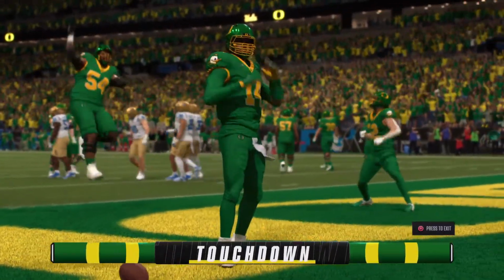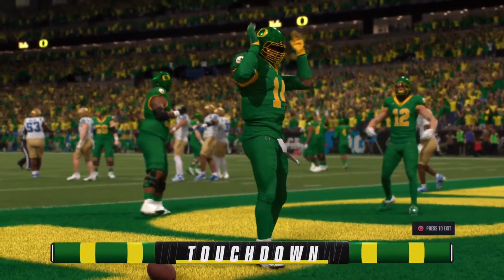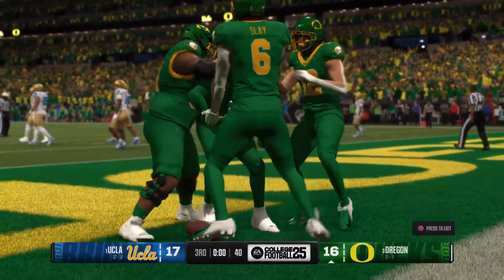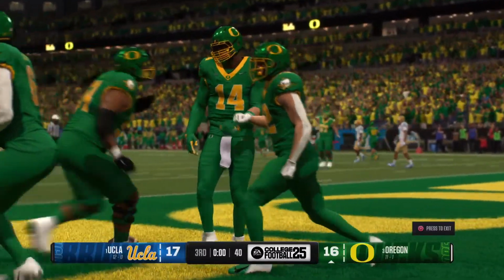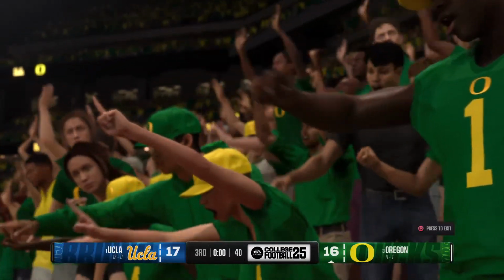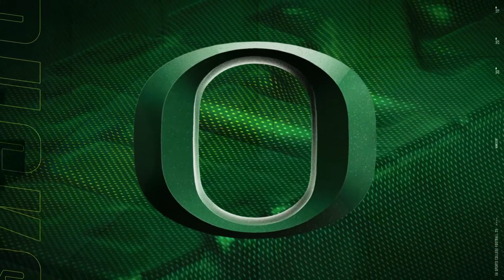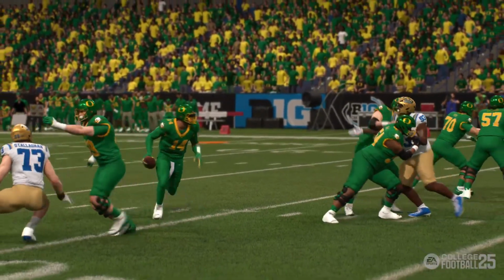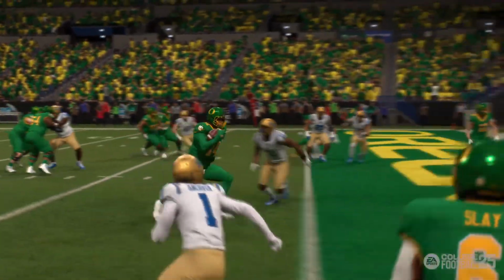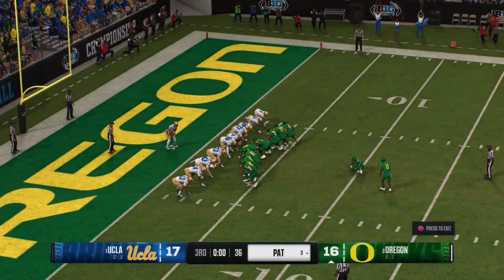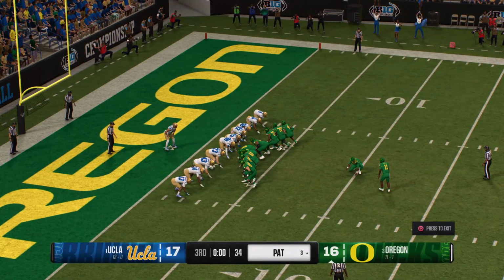Touchdown, Ducks. Man, that's another touchdown for this guy. This defense better adjust and get eyes into that backfield, or he may go for a 3rd or a 4th later today. Now they line up to kick the extra point.